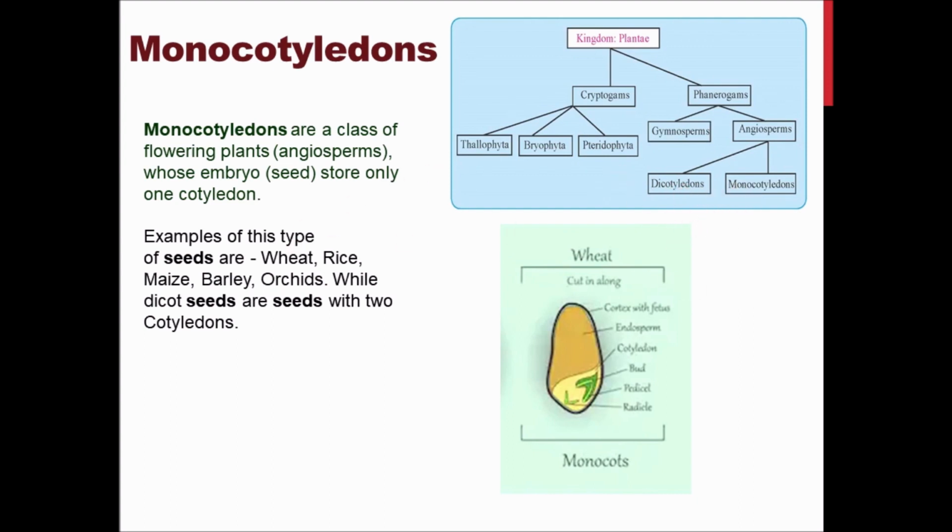I hope you understood this chapter. Just thoroughly go through the textbook and also understand the examples. Learning three to four examples of each category will be enough, and do practice this diagram so that you will be able to understand and remember it properly.